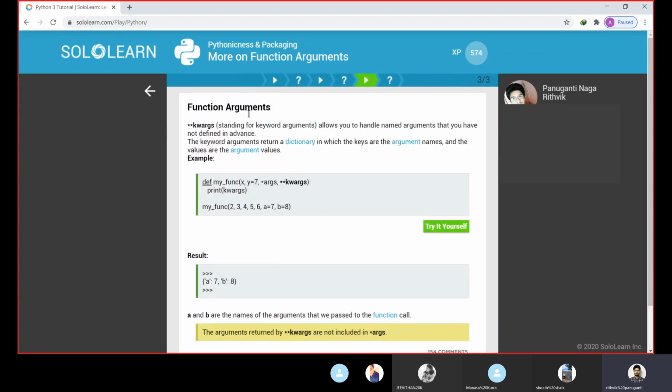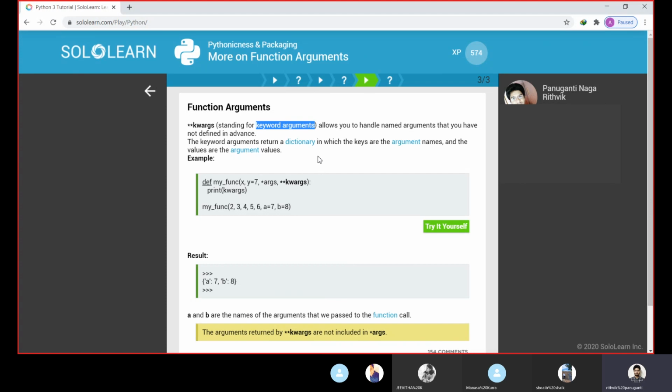Next we have function arguments. Here we have asterisk and double asterisk kwargs. It is nothing but the keyword arguments. This is used to collect all the keyword arguments. The keyword arguments return a dictionary. We saw dictionaries after the tuples concept. A dictionary must have a key and a value.